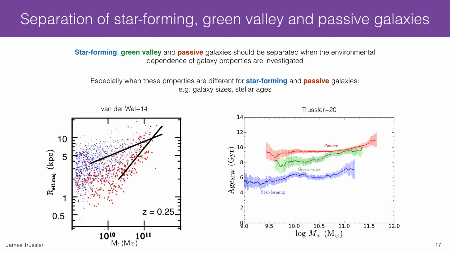That's why I would strongly advocate for the separation of star-forming, Green Valley and passive galaxies when environmental dependencies of galaxy properties are investigated, as otherwise the environmental effect could be exaggerated, and indeed the mass dependence of these environmental effects may be misrepresented. This is especially the case when these physical properties are starkly different for star-forming and passive galaxies, like the stellar metallicities I mentioned earlier, but also the galaxy sizes we discussed earlier on Monday, and indeed the stellar ages.